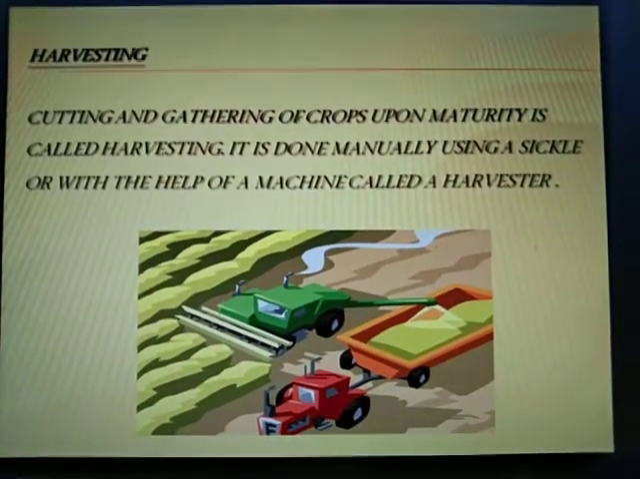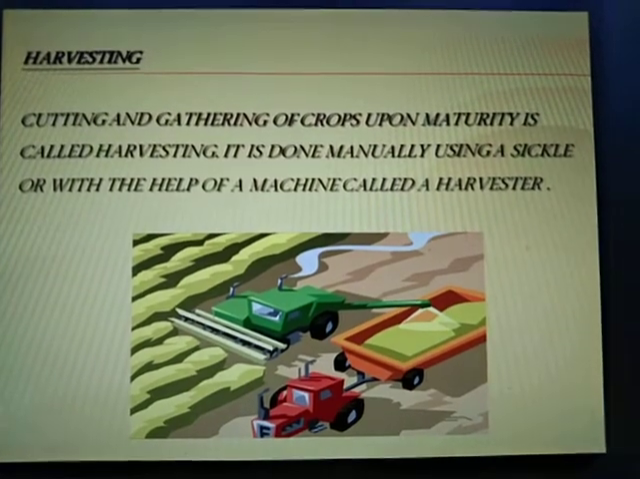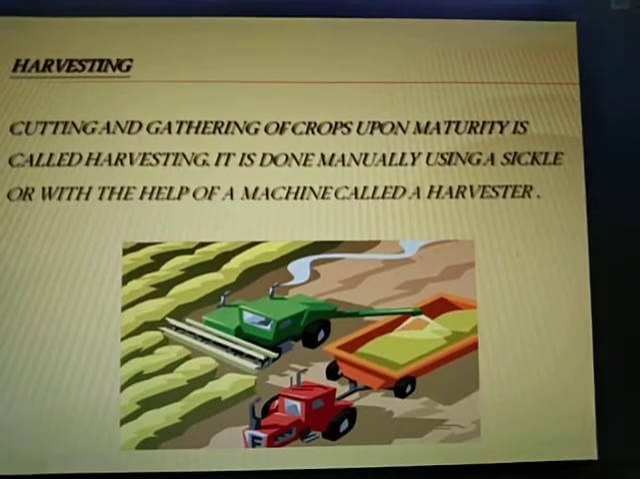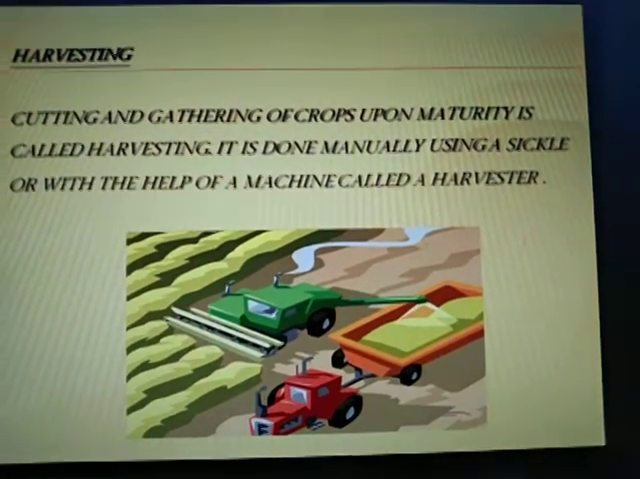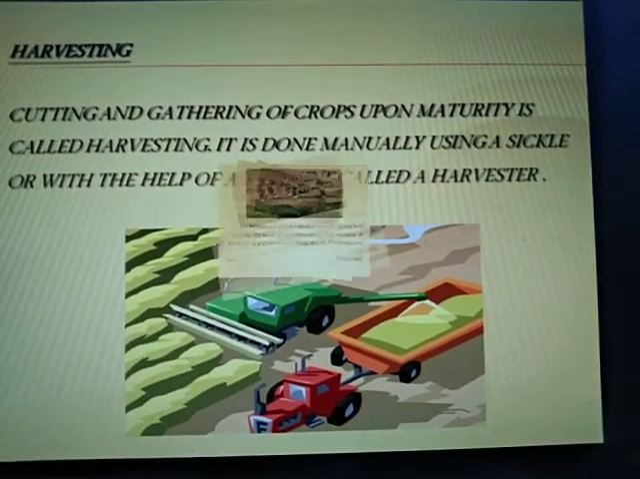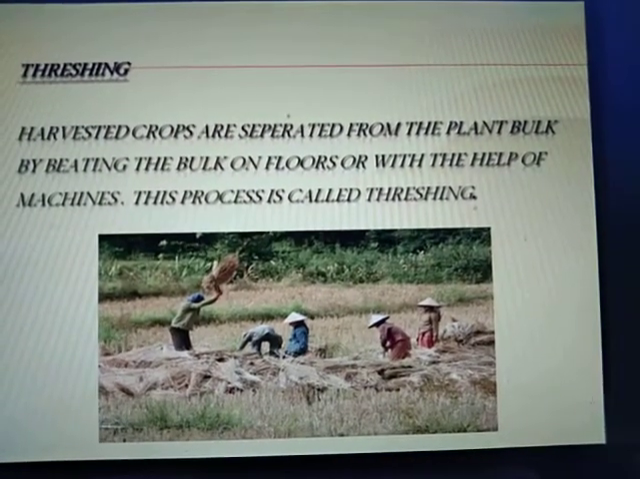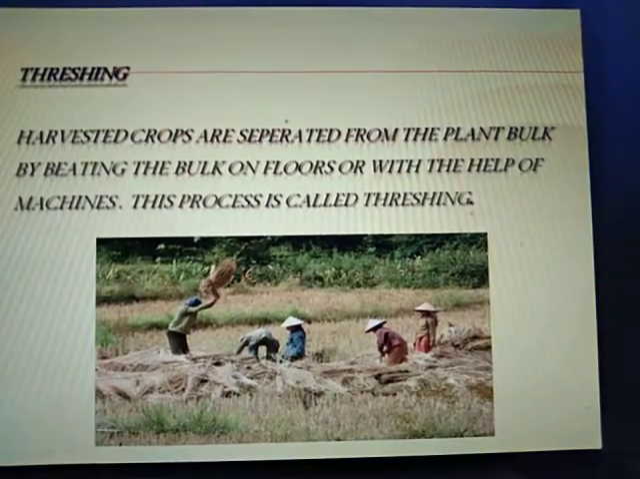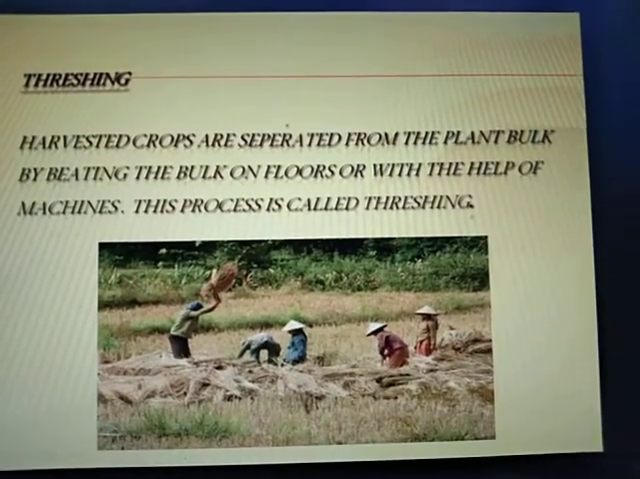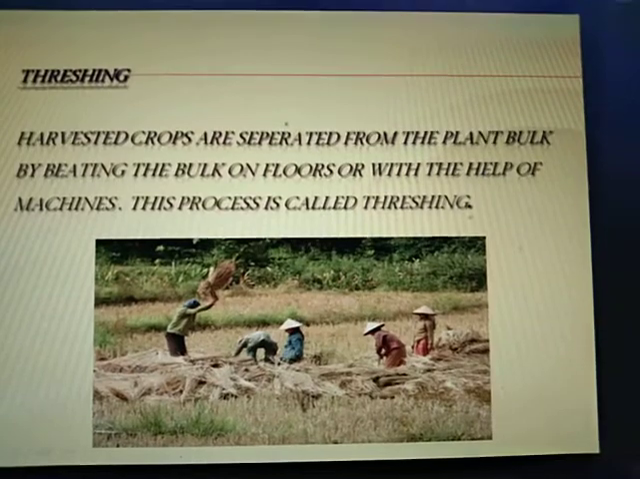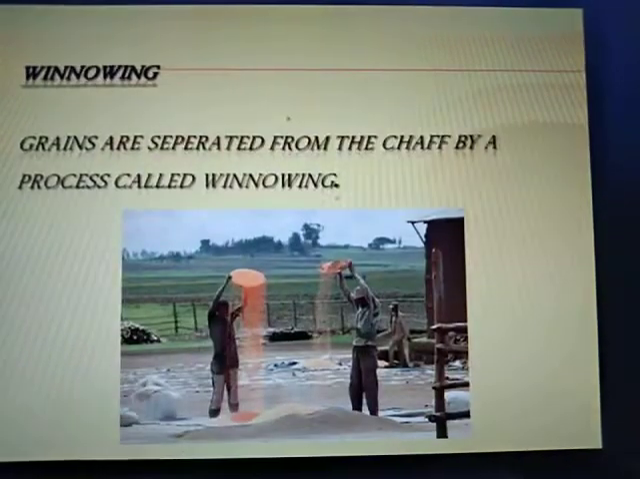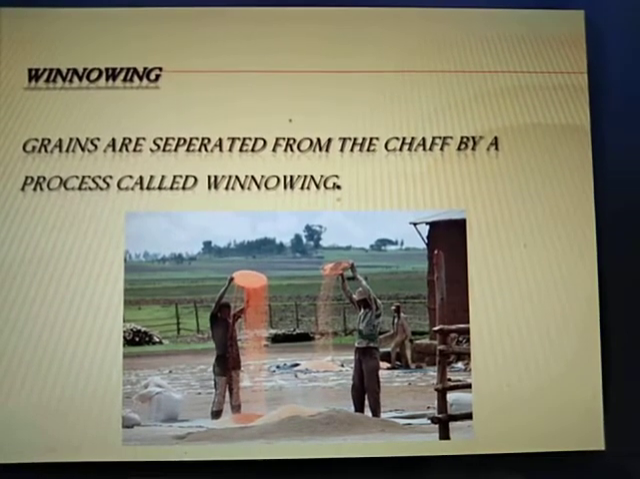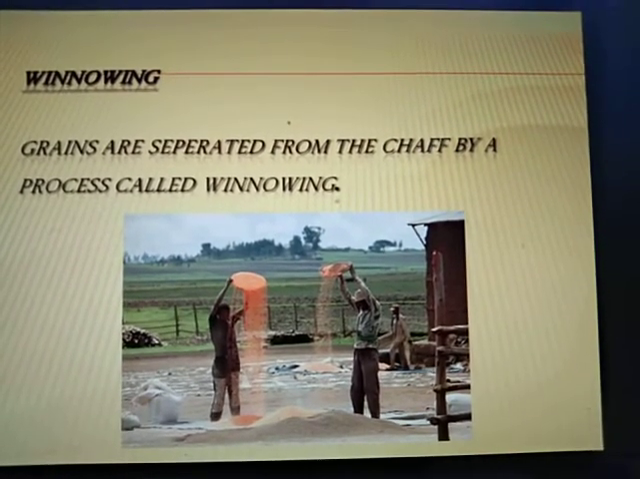Harvesting. Cutting and gathering of crops upon maturity is called harvesting. It is done manually using a sickle or with the help of a machine called a harvester. Threshing. Harvested crops are separated from the plant bulk by beating the bulk on floors or with the help of machines. The process is called threshing. Winnowing. Grains are separated from the chaff by a process called winnowing.